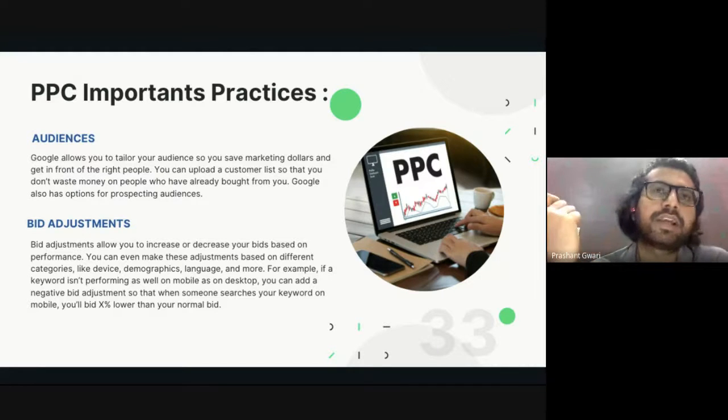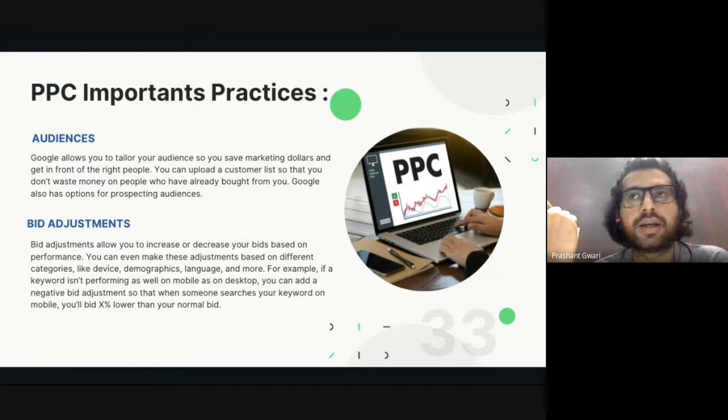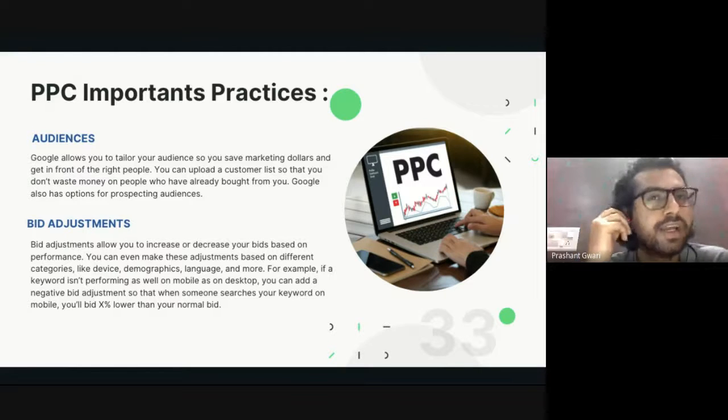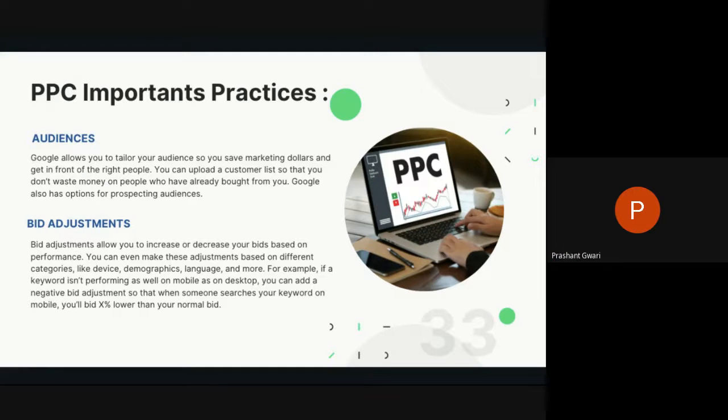If someone clicks on a desktop device, I put a bid of 2 rupees, because I know that people use desktop devices less. Same thing I can do for demographics like age and gender, or the language part too. It can bring down your cost of bidding if you find that a device, location, or demographic is not clicking on your advertisement.